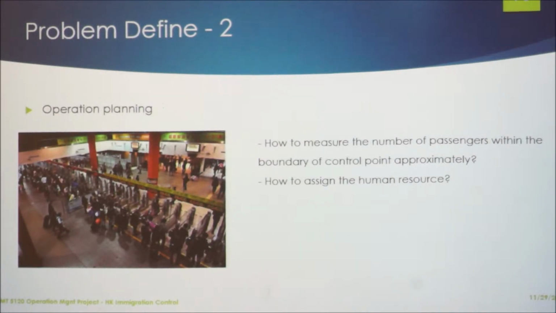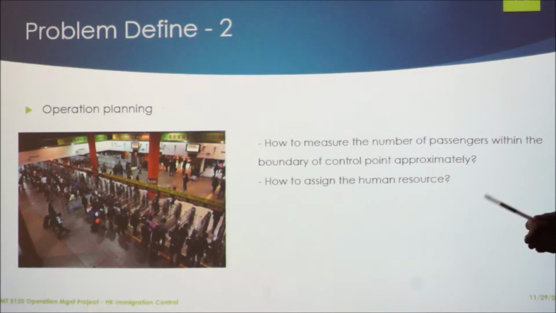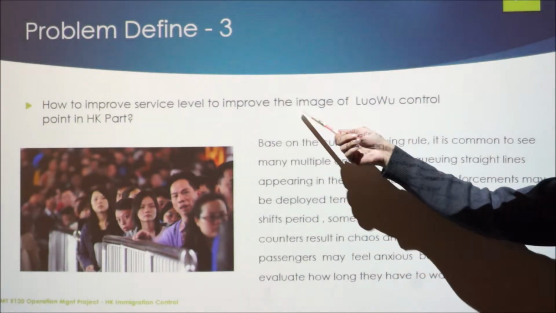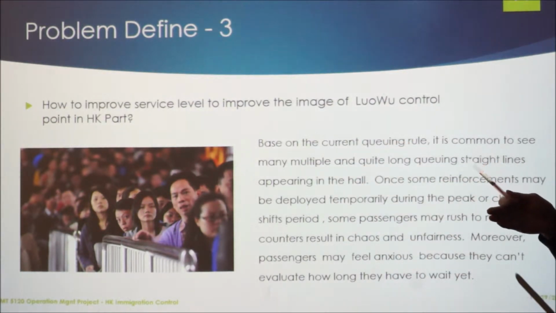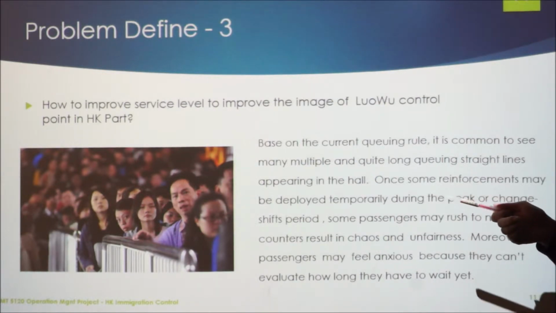After knowing how many people will come, I think we should measure the number of passengers within the boundary of the control point approximately and adjust the human resources to make sure our service capacity is within a reasonable range. Besides, I think we should put ourselves in the passengers' shoes to improve the service level, and get rid of the anxiety the passengers may feel in the waiting queue.